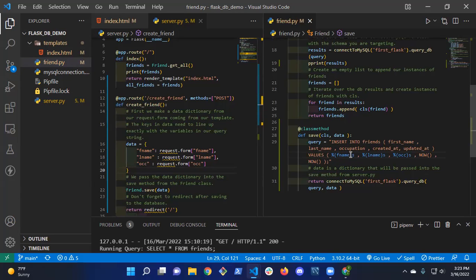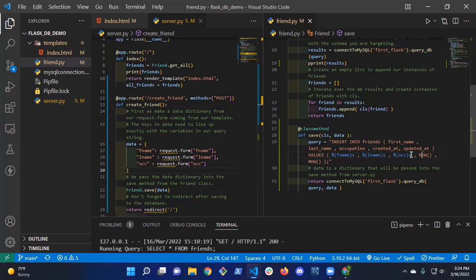So instead of using the curly brace that we usually use with the F string, we use this older syntax, and every time we create a variable inside of a query, we're going to use this percent sign, parentheses, variable name, and S.